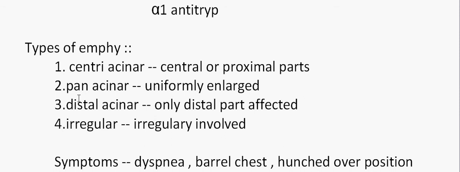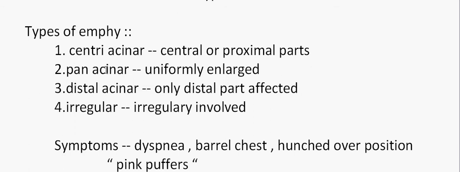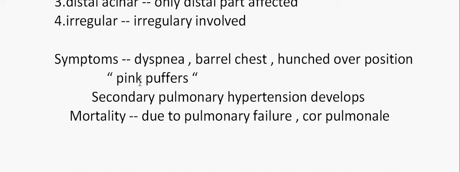And as we know, there are 4 types of emphysema: centroacinar, panacinar, distal acinar, and irregular. But the centroacinar and the panacinar are the most clinically important ones. In the centroacinar, the central and proximal parts are damaged, and in the panacinar they are uniformly enlarged. Talking about the symptoms, there is dyspnea, and barrel chest that we can see in X-rays.